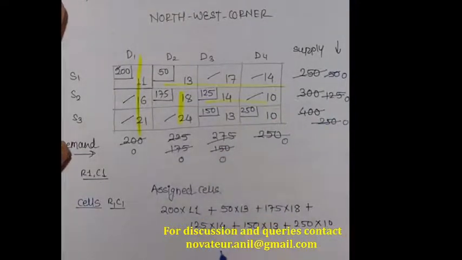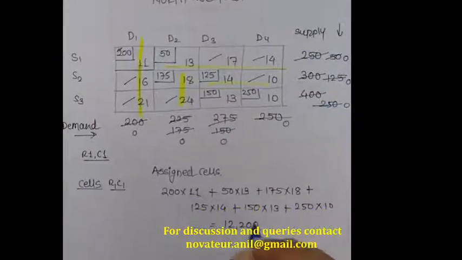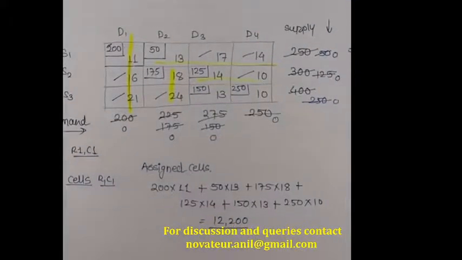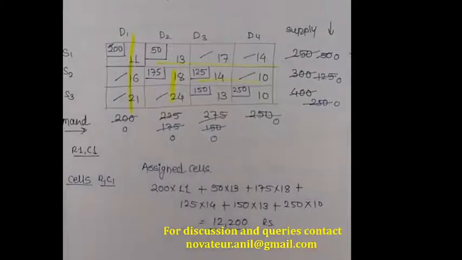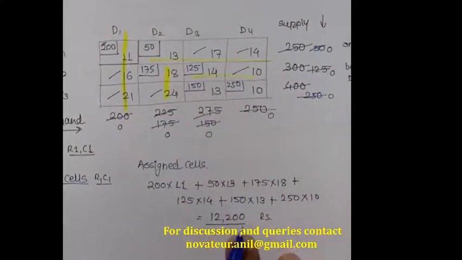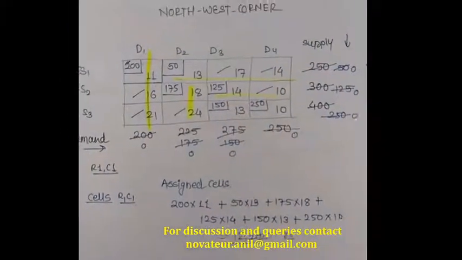By solving this, I'll get an answer of 12,200. This is my initial feasible solution, let's say in rupees, or the minimum cost that is possible with the northwest corner method.